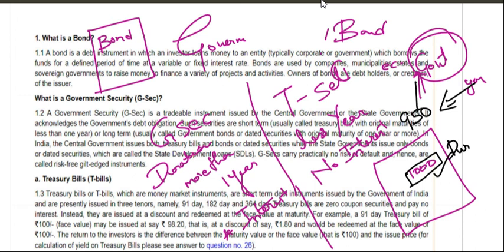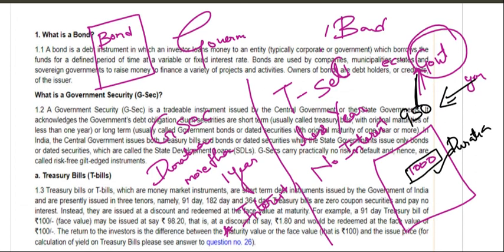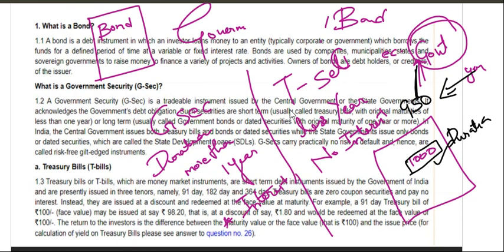It has taken 950, but it is giving 1,000 rupees after the duration. That is the thing. Okay, there is no interest, but see, for example, a 91-day treasury bill of 100 face value, this is the face value, may be issued at 98 rupees, that is a discount. So actually you are giving 950, but you are getting 1,000 as face value. So no interest.